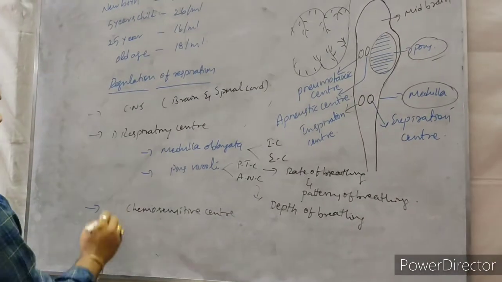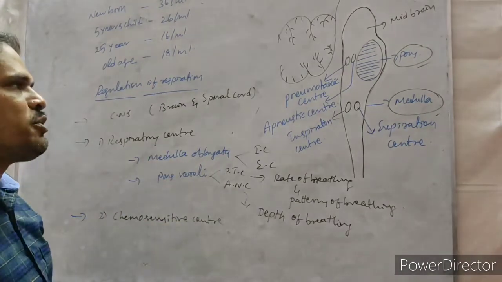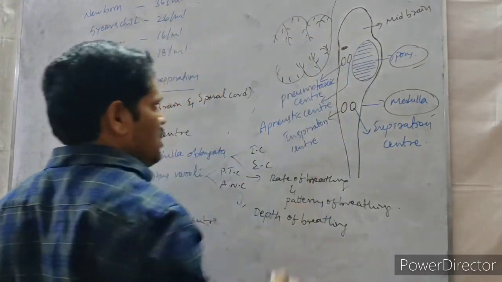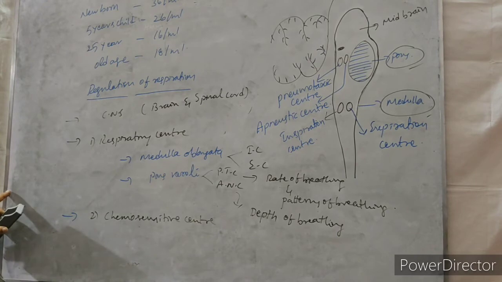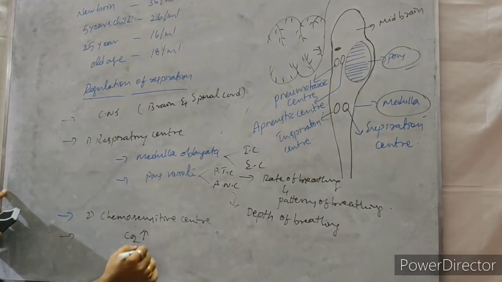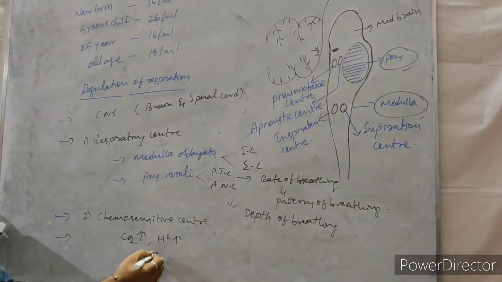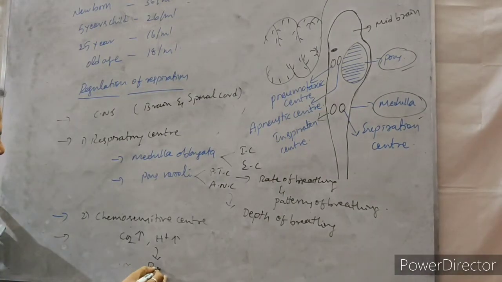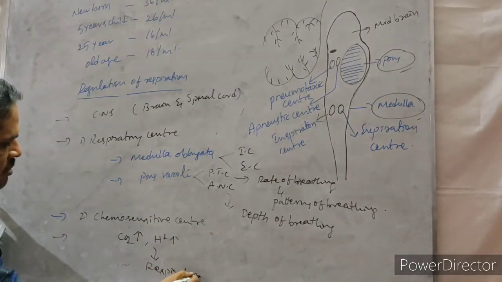What is the chemosensitive center? It is present near the respiratory center only. In this area only, the chemosensitive center is there. What is the use of the chemosensitive center? Whenever the carbon dioxide levels are more or hydrogen ions are more, then what happened? It can send the signals to the respiratory center.